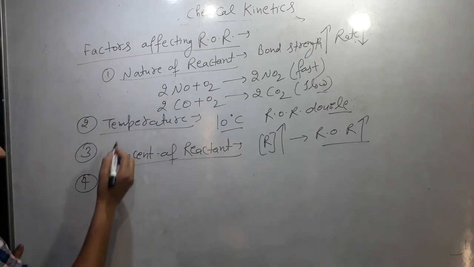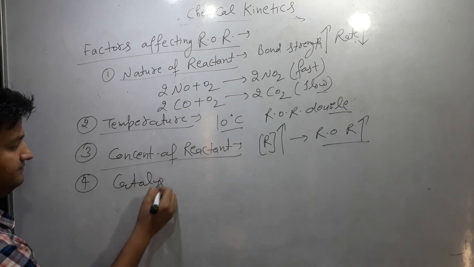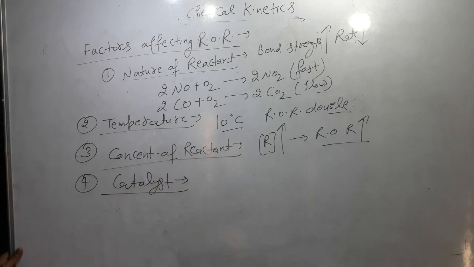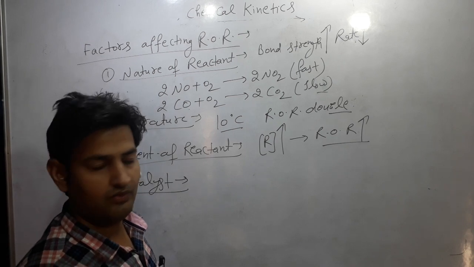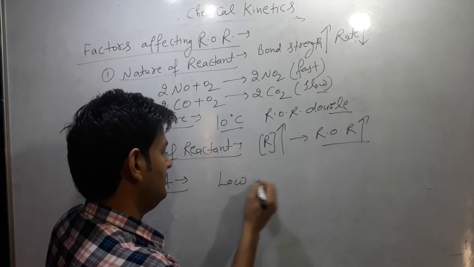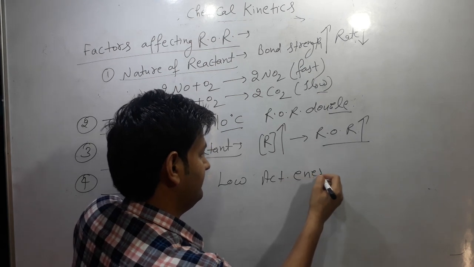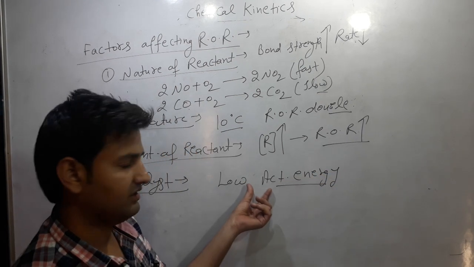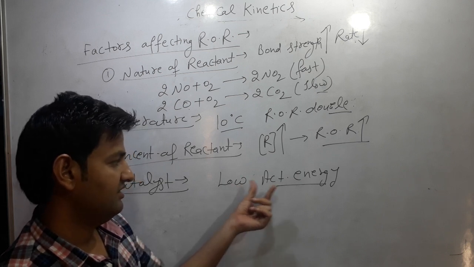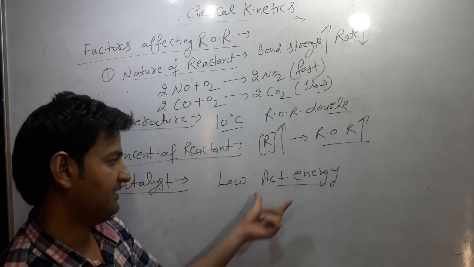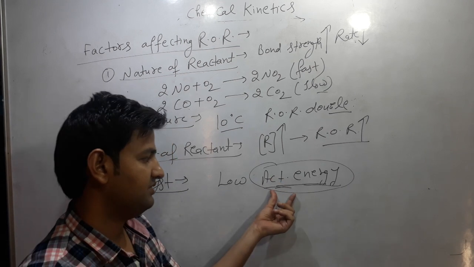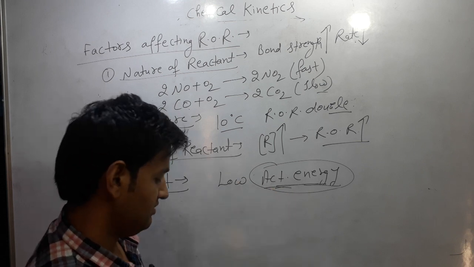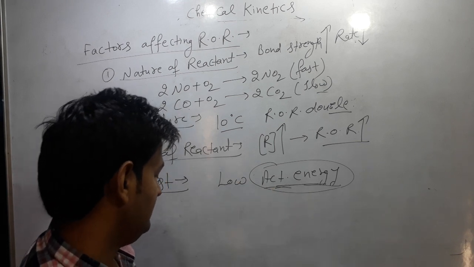Fourth factor that affects the rate of reaction is catalyst. Catalysts are substances which increase the rate of reaction without being used up. They provide an alternate path for the reaction having low activation energy. That means they provide a path for the reaction to proceed where the activation energy is lower. What is activation energy? It is the minimum amount of energy which must be possessed by the reactant molecules to convert into the product. That is called the activation energy.